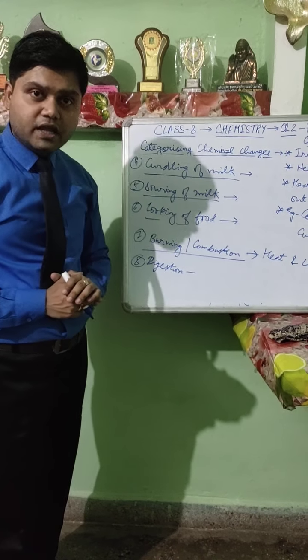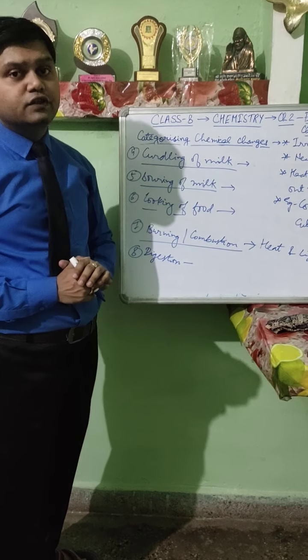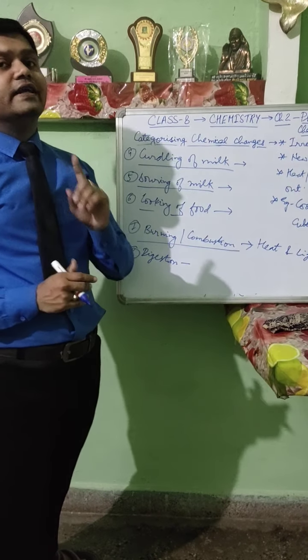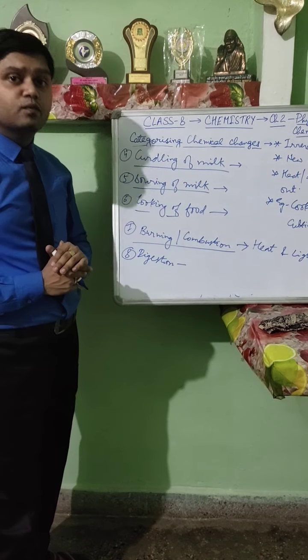Students, go through the summary, revise the things, and learn about different types of changes and their differences with 2 examples of each. Physical and chemical changes are the important part of the chapter. So just grasp the things, more things on